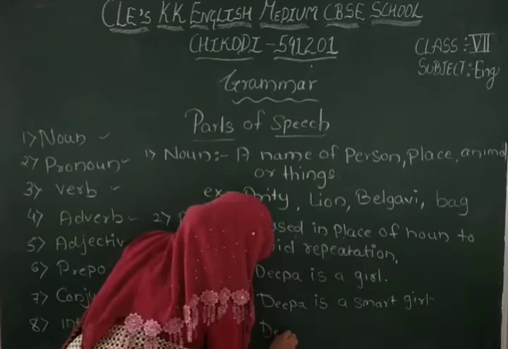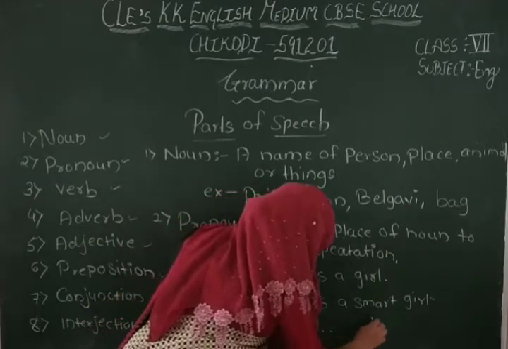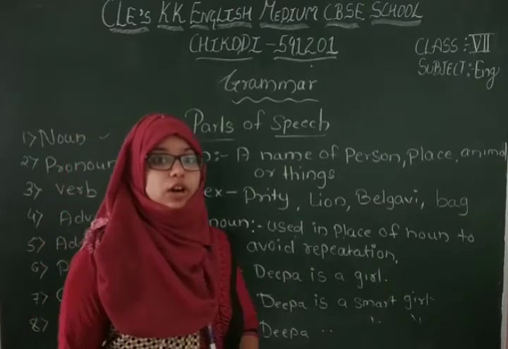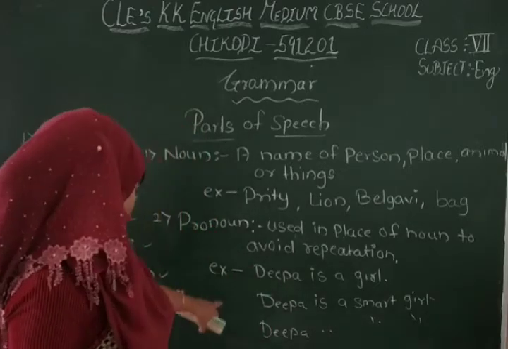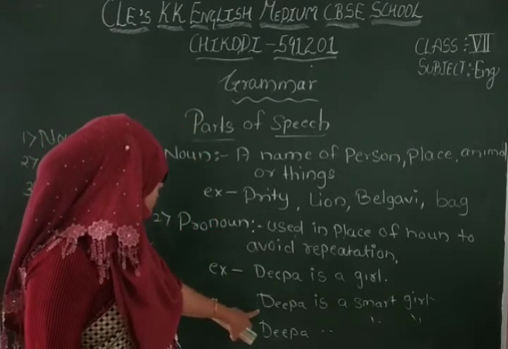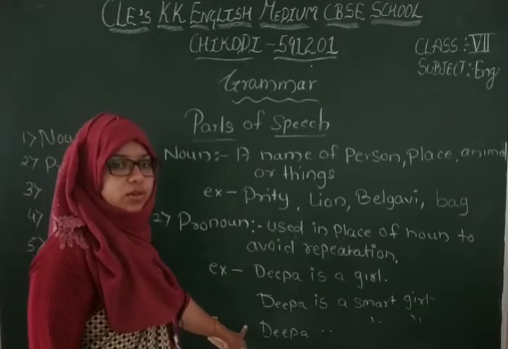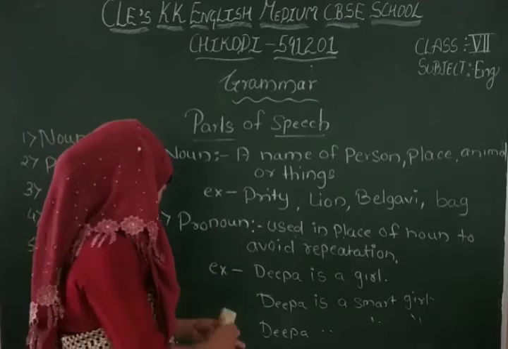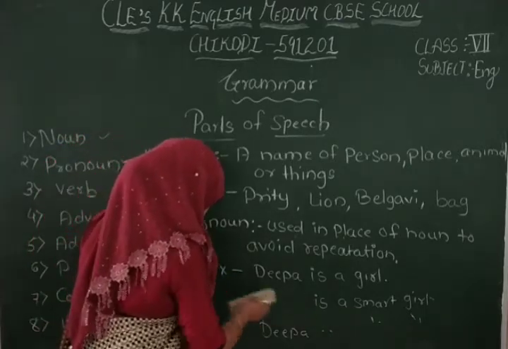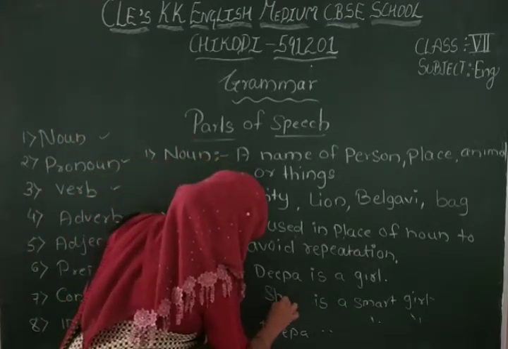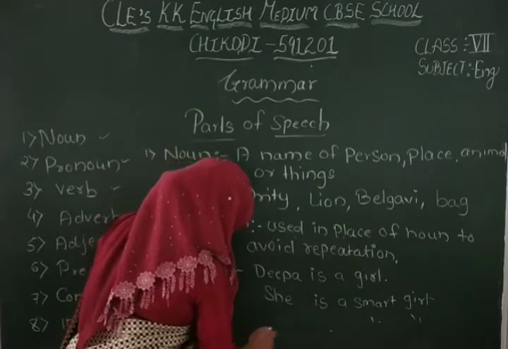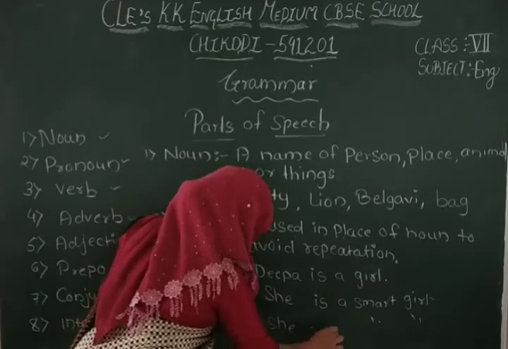Deepa wants to study, or Deepa completing her homework regularly. So for repeating we are used here Deepa, yes or no? So for avoiding this repetition we are using pronoun like she here. For girl we are using she. She is a smart girl and she loves to complete her study.